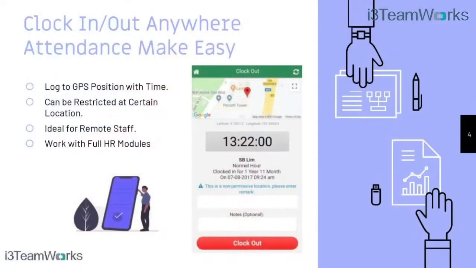In the conventional way, all the staff have to be in the office every morning. Why do they need to do that? Because they need to capture their attendance to make sure that they start working every day. i3Teamwork allows you to clock in or clock out anywhere, anytime, with the login GPS position and even the time status as well.